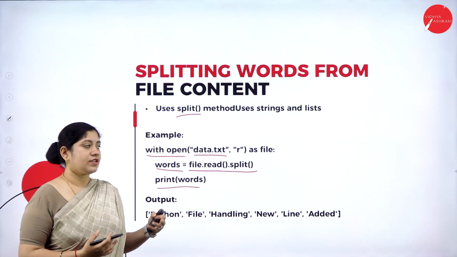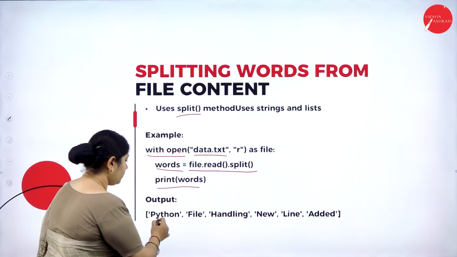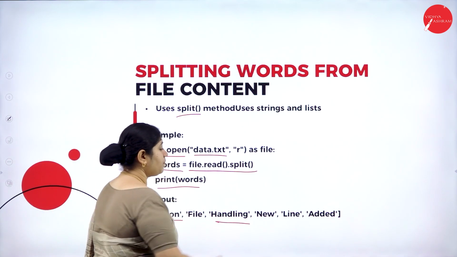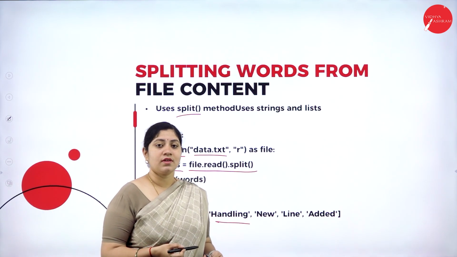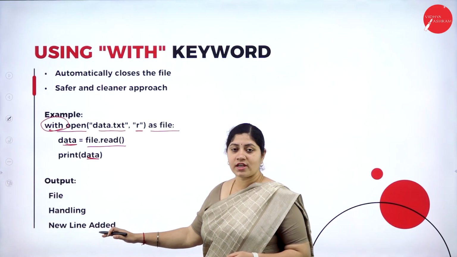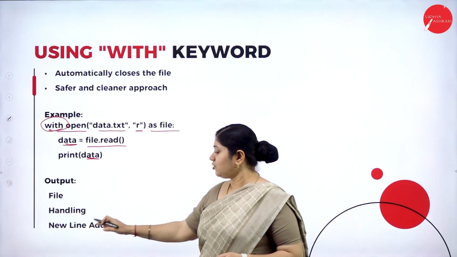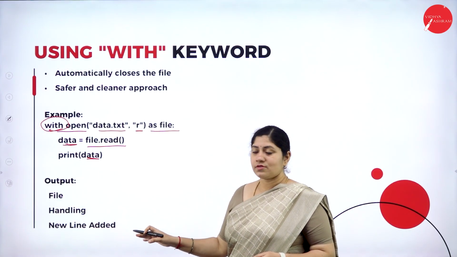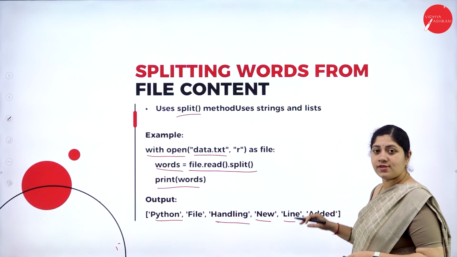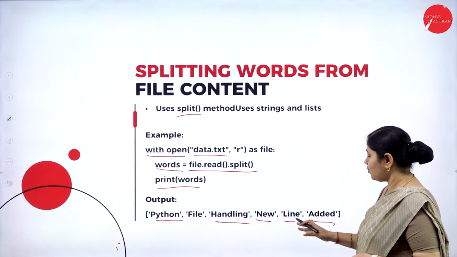All right. After execution of this code, at the output, we can observe that the file is read, that is, Python file, then handling. Up next, you might have seen in the last example, let me go back, over here we have that content which is shown together, like new line added, isn't it? So now let's move forward. Here we can observe that the sentence has been split, isn't it? So the output will be in this way, new line added.